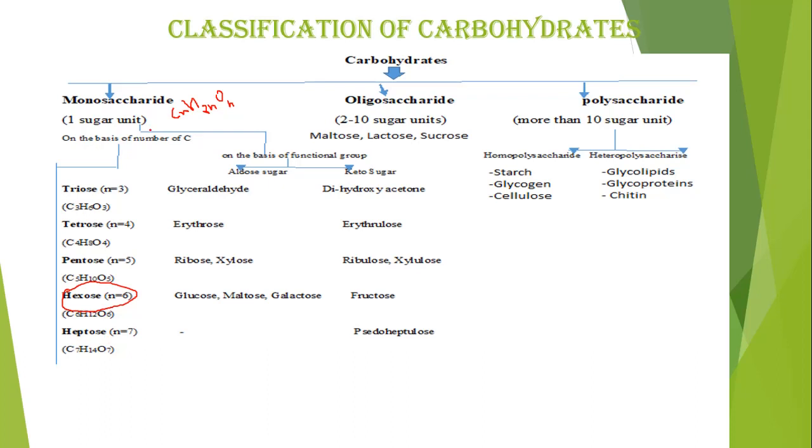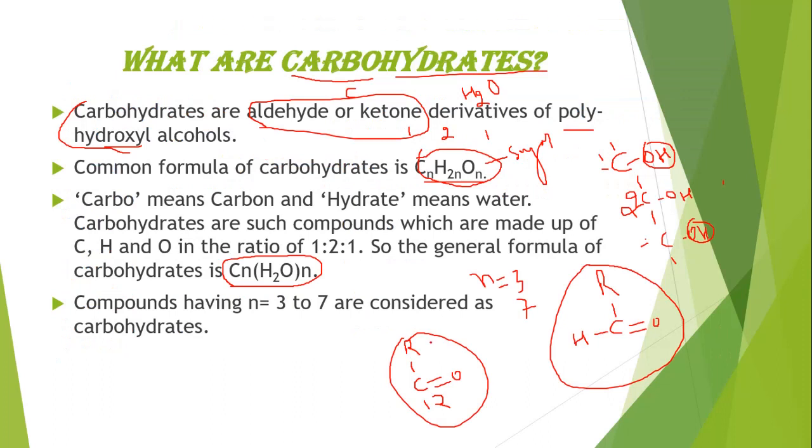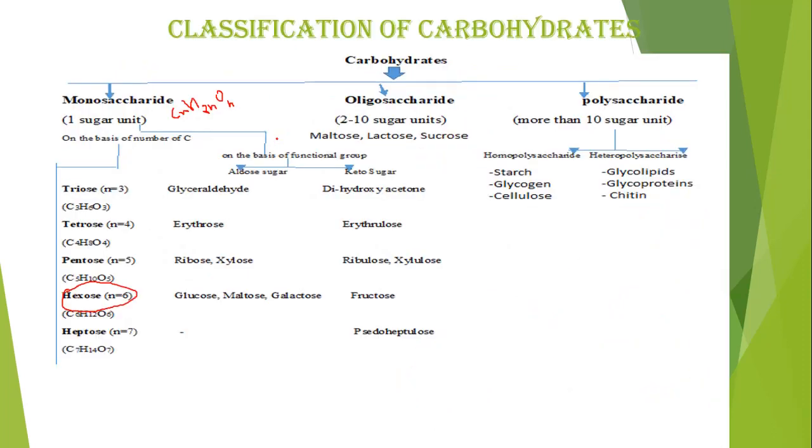But monosaccharides are further classified on the basis of functional group into two groups, aldose sugar or ketose sugar. I told you any carbohydrate has an aldehyde or ketone group. Only one group is present. If the carbohydrate monosaccharide is an aldehyde derivative, then it is known as aldose sugar, or if it is a keto derivative, then it is known as keto sugar. Aldehyde group is always present on carbon number 1, and ketone group is always present on carbon number 2.